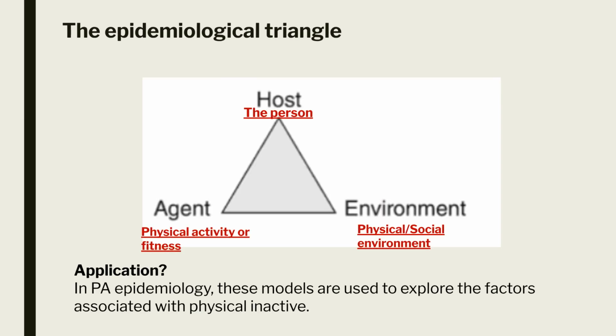The first and most common model is the epidemiologic triangle, consisting of the host, such as the person, the environment, such as physical or social environment, and the agent, such as physical activity or fitness. This model evolved from the early days of infectious disease epidemiology. In PA epidemiology, these models are used to explore the individual and environmental factors on physical activity. However, it has been superseded by more recent models.